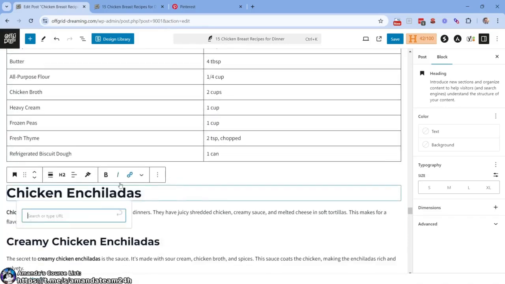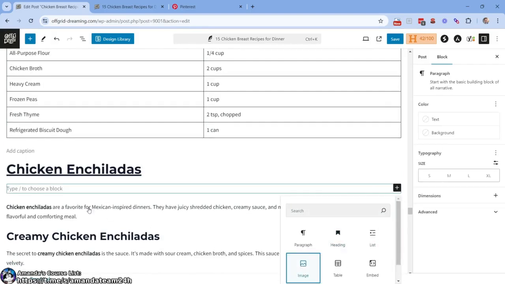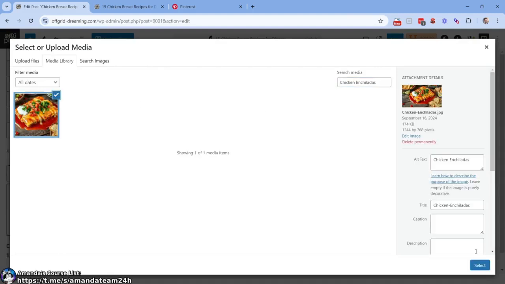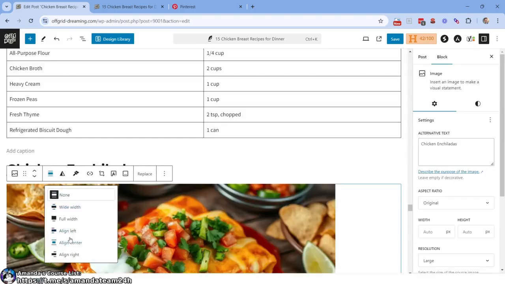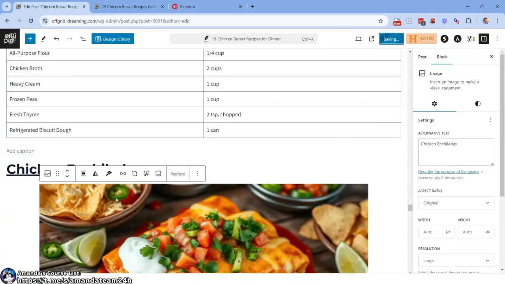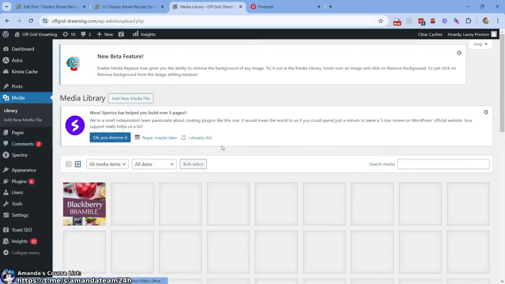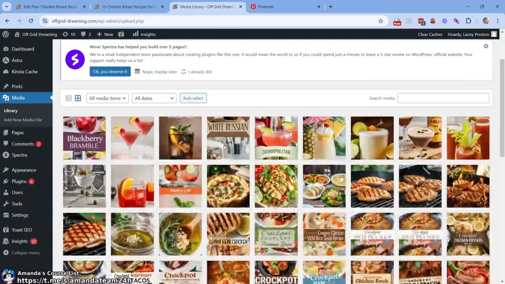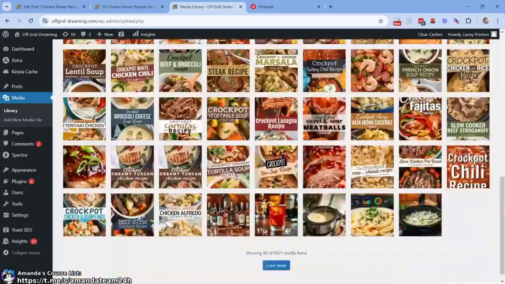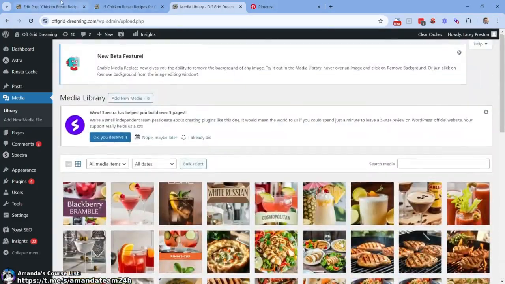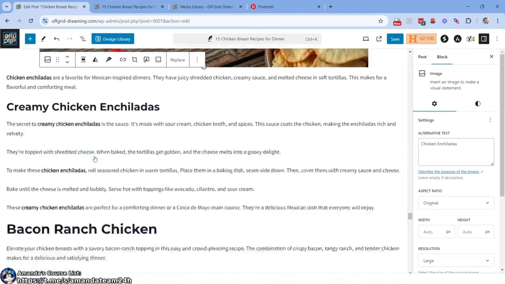All right, copy this thing. Chicken enchiladas. Go here, image. I mean, how many images does this website have at this point? It's been less than a month working on this website, and I'd have to imagine, let's just see. Control C, come here, media. Does it show how many? Usually it does, right? 6,000 images. Less than a month old website, 6,000 images, crazy.